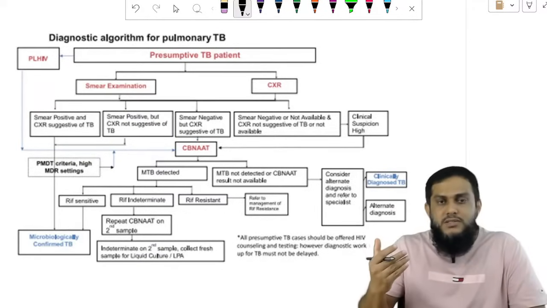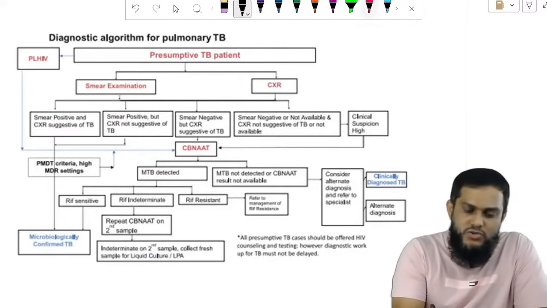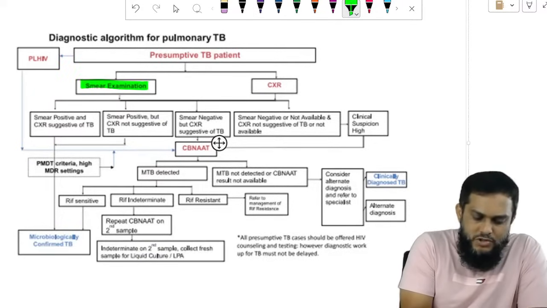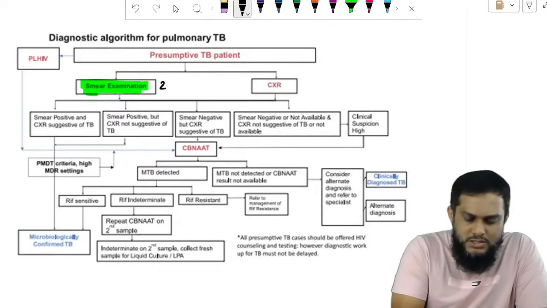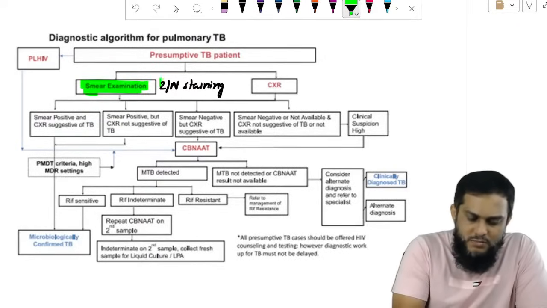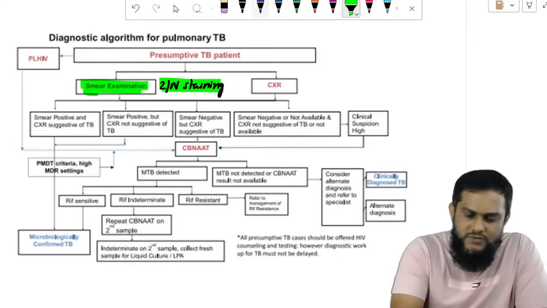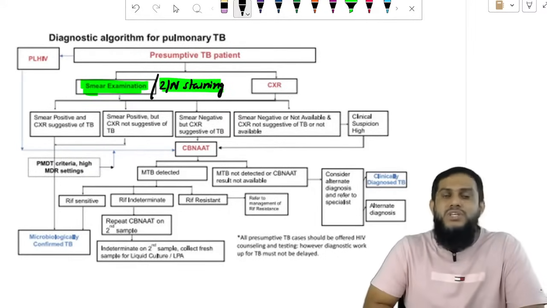But there is a guideline which says how to proceed. The guideline says first you have to do smear examination, nothing but ZN staining, that is acid fast staining, nothing but microscopy.